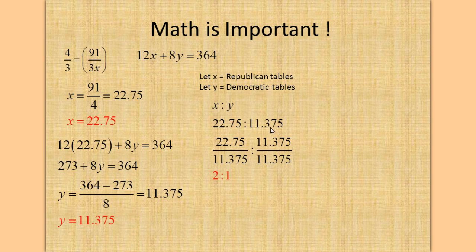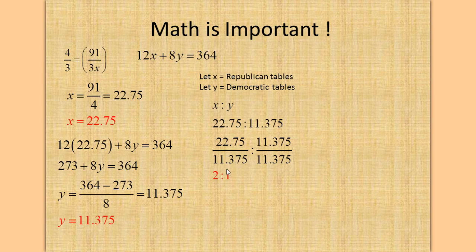According to our ratio, x is to y is 2 to 1. Here x is 22.75, y is 11.375. If we divide through by 11.375, 22.75 divided by 11.375 gives 2.